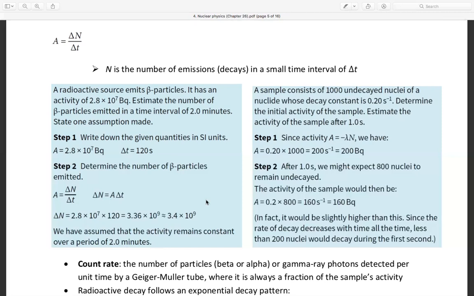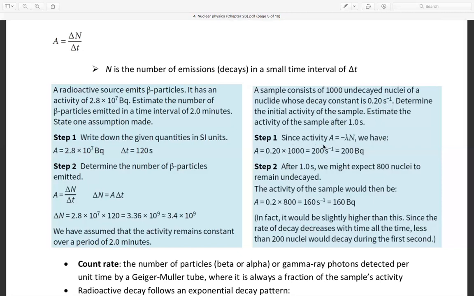Next, a sample contains 1000 undecayed nuclei, with a decay constant of 0.2 per second. Determine the initial activity of the sample. Estimate the activity of the sample after 1 second. Okay, the second question: we need to estimate the activity of the sample after 1 second, when the decay constant is 0.2 second^-1.